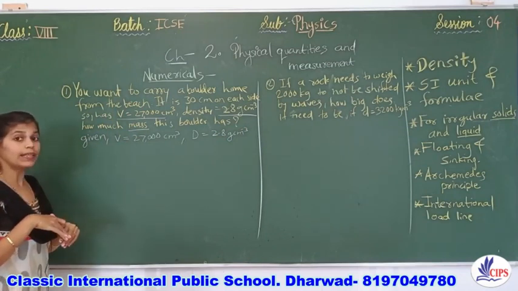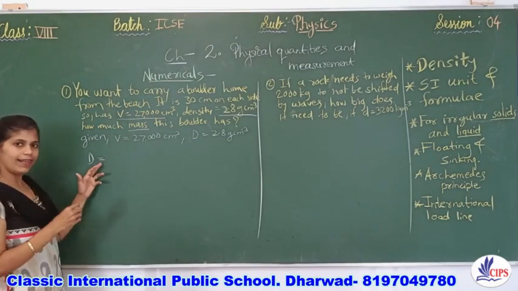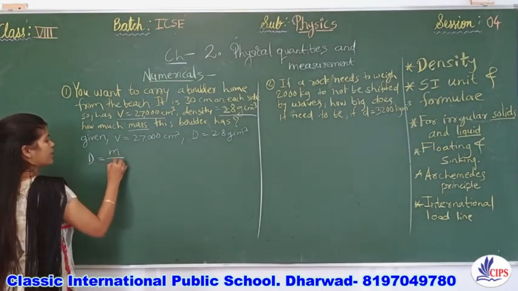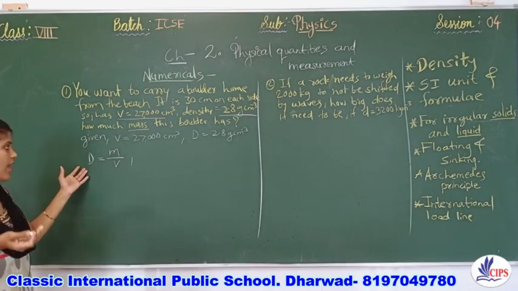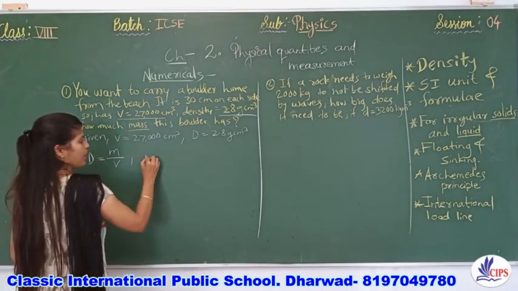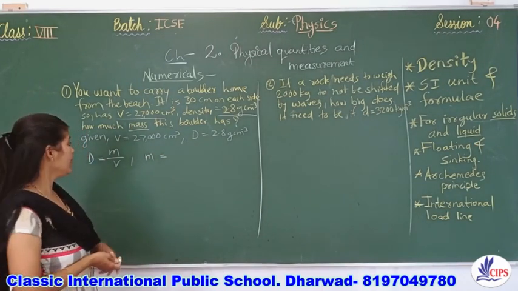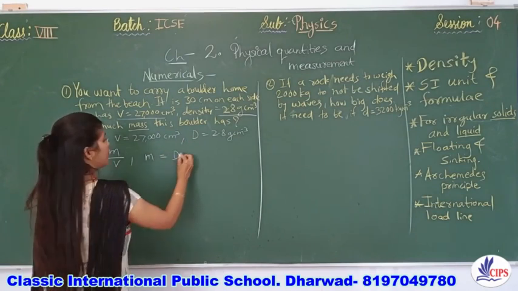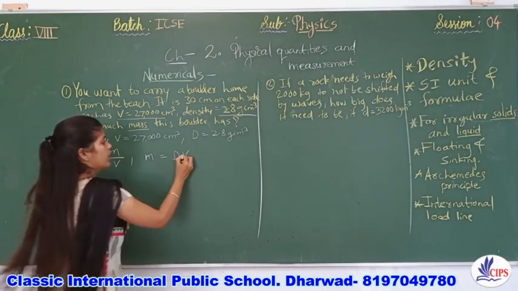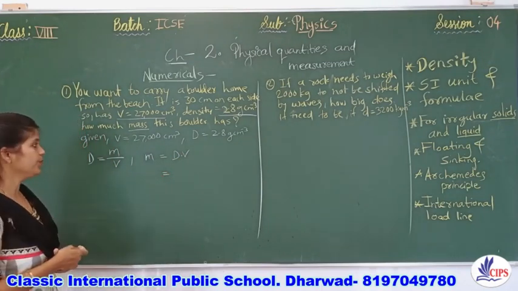Now it's time to use the formula, right? We know the formula basically. D, density, is equal to m by v, but here they have not asked you for density, they have asked you for the mass. So what will be the formula for mass? Mass will be equal to D V. DV means what? Given density into volume. Okay, DV. As per that, let us insert the values.